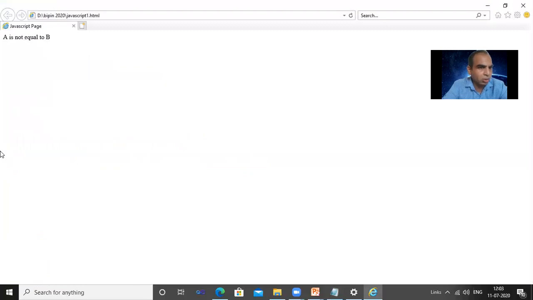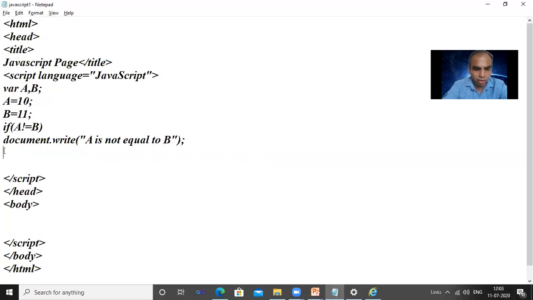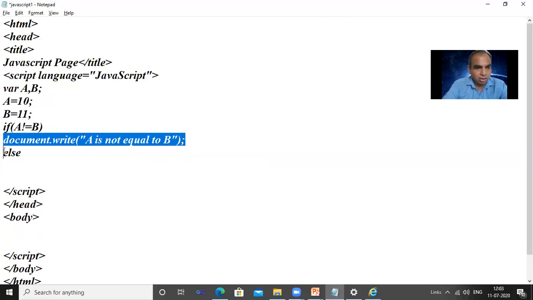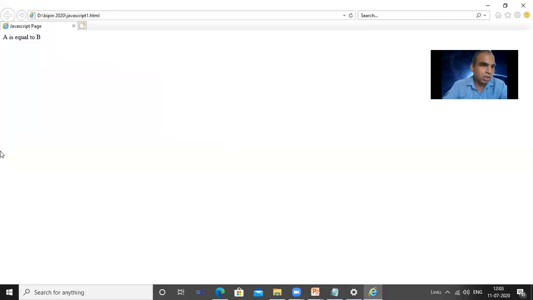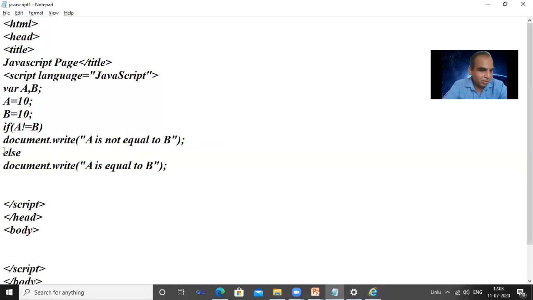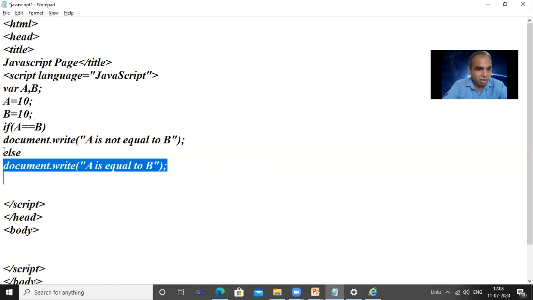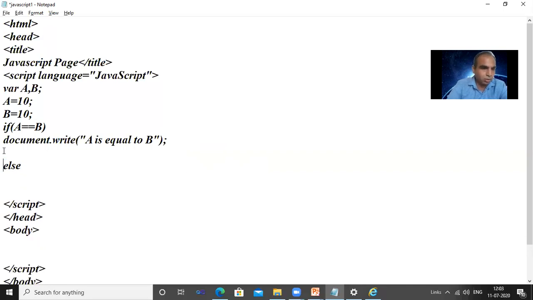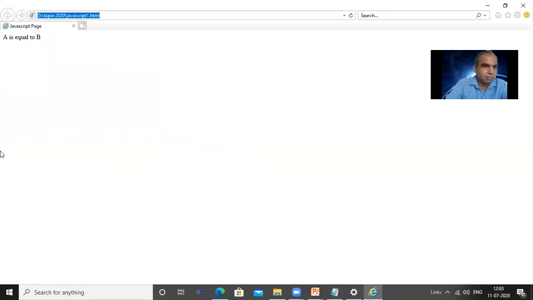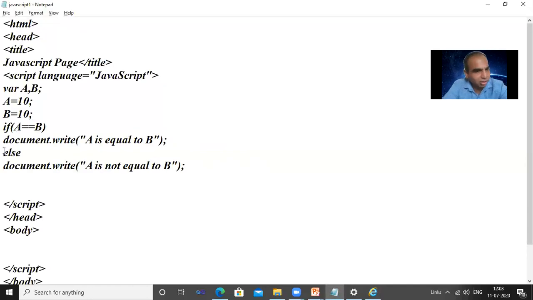See, we are getting A is not equal to B. If it is equal, we can say else, A is equal to B, when both values are the same. Got it? And if you are writing equal, then we only have to change the statement. These statements we have to move up, and this statement we have to put in the else. That means the same answer we will get: A is equal to B. Got it?